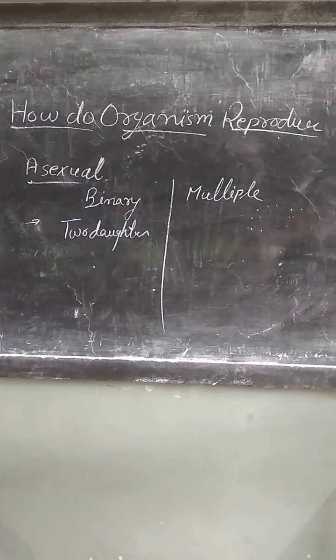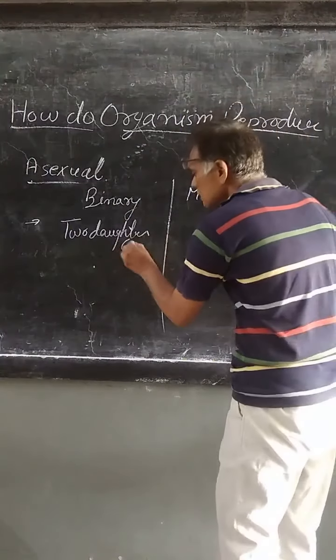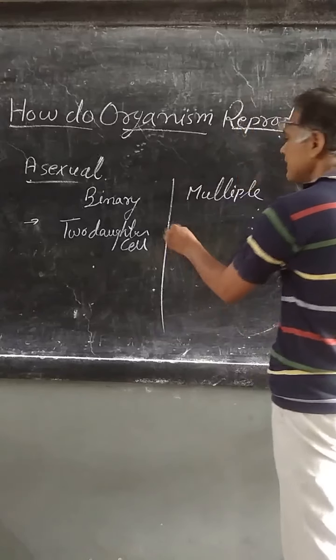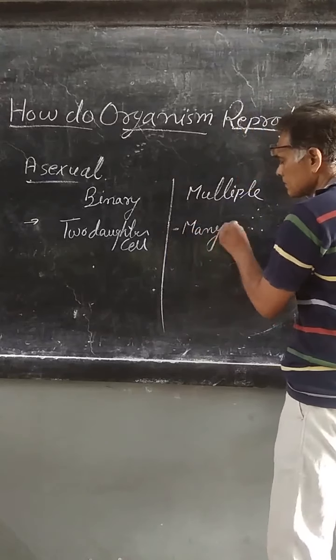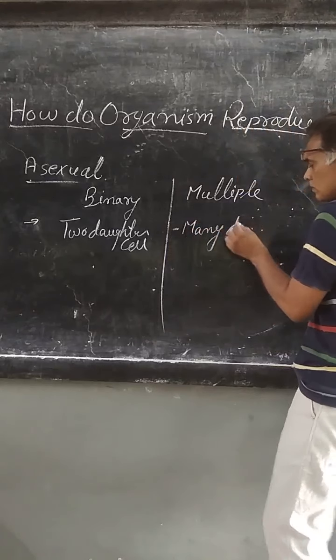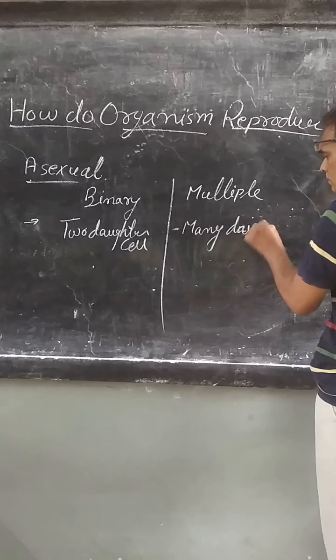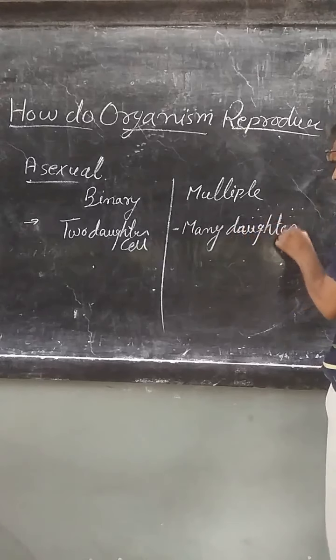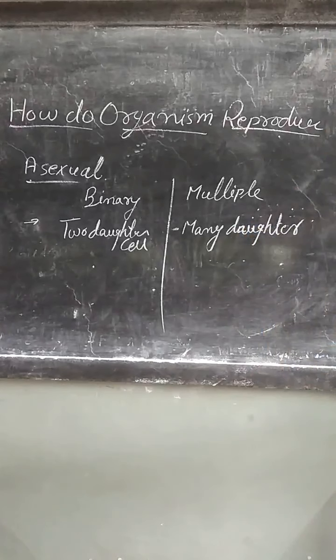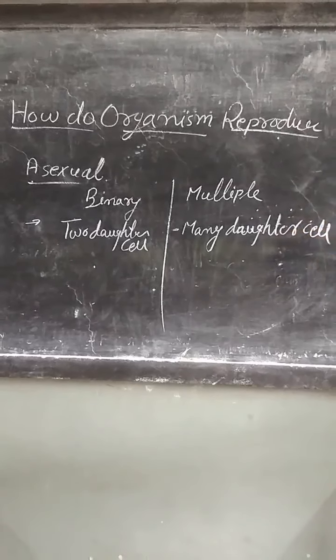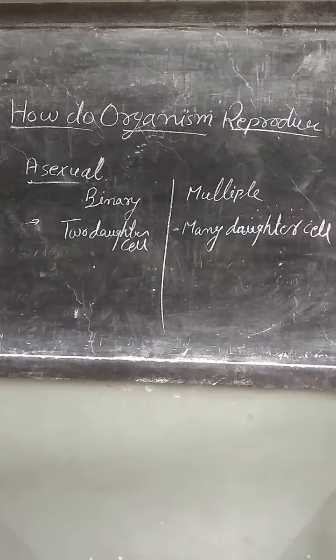In multiple fission, the parent cell divides into many daughter cells, and they are very small as compared to the parent cell.